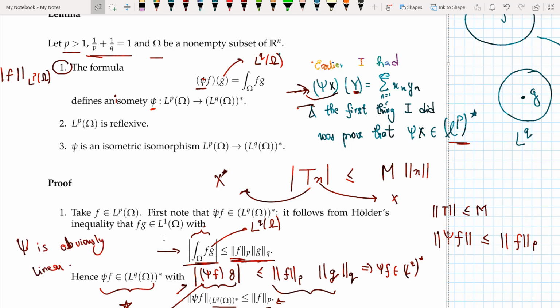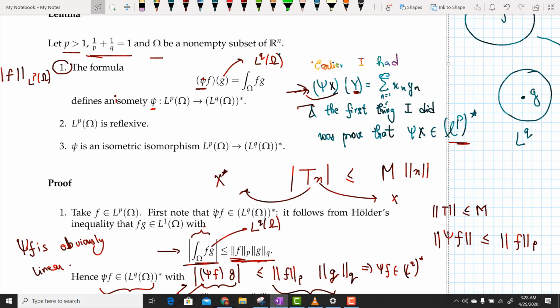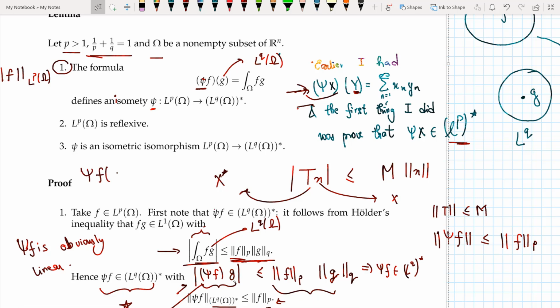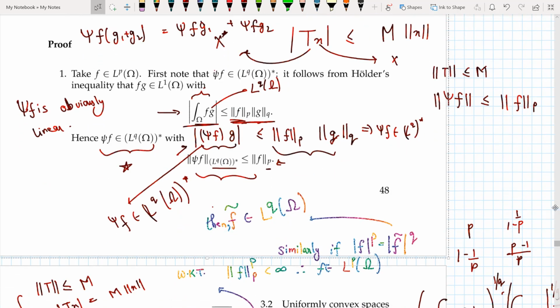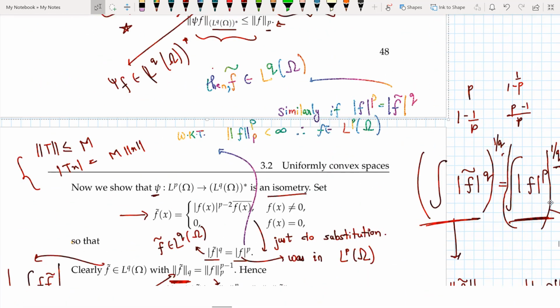is bounded. Well, psi f is obviously linear, which means that psi f of g1 plus g2 is equal to psi f of g1 plus psi f of g2. So the first thing is linearity, and second I show that psi f is bounded as an operator, so I say that psi f belongs to my space Lq omega star, because my assumption was that g is an element of Lq omega. Now I need to show the next thing, that this psi is an isometry,